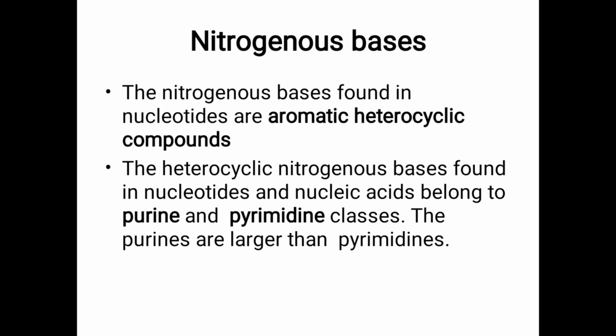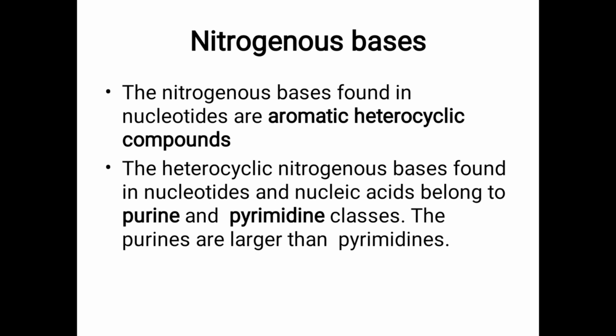Aromatic means they contain a benzene ring, C6H6. These heterocyclic nitrogenous bases found in nucleotides and nucleic acids belong to purine and pyrimidine bases. So what we call base in nucleotide is purine and pyrimidine bases. The sugar is ribose. You studied carbohydrates: ribose is 5 carbon, a pentose, while glucose is 6 carbon.